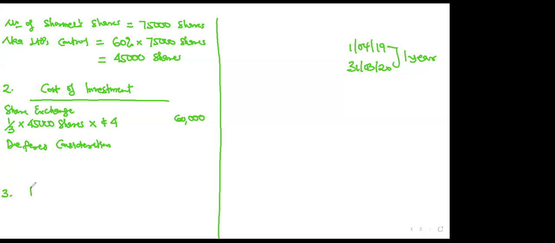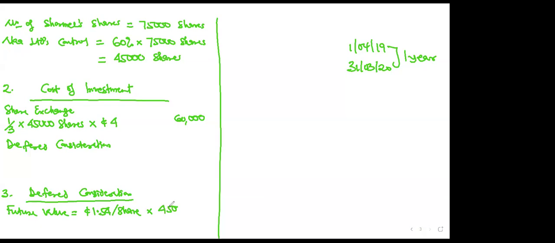Let me put that here as working 3. I want to do everything systematically for you. Deferred consideration: the future value. He said we'll pay 1.54 cash for each share. So 1.54 per share times how many shares did he buy? He bought 45,000 shares. Do you agree?